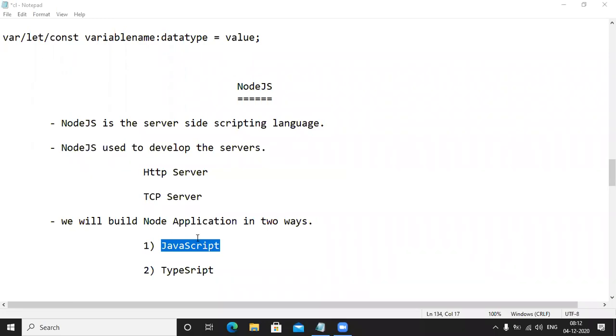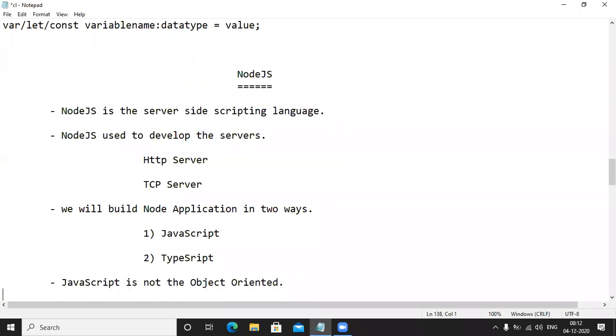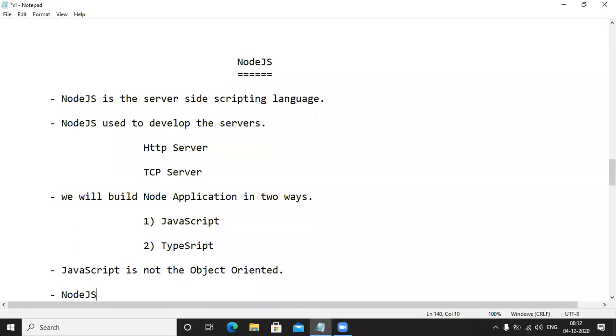Satish, try to talk with me. Say this one here. JavaScript is not object oriented. One more point, very, very important: JavaScript is an object based scripting language.